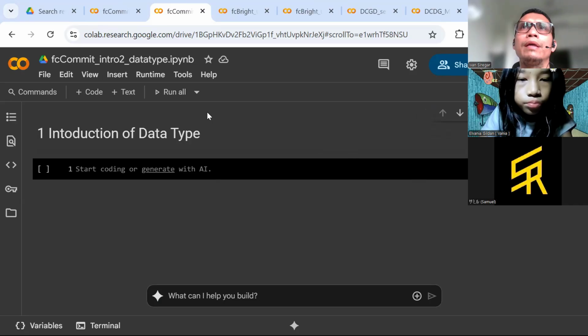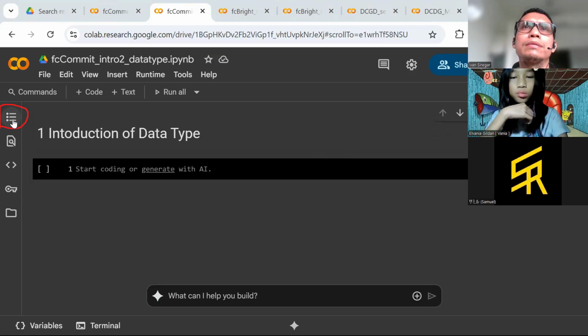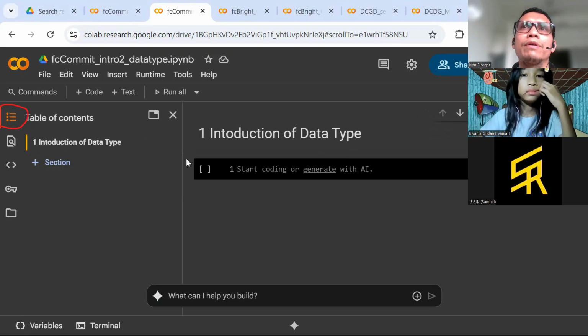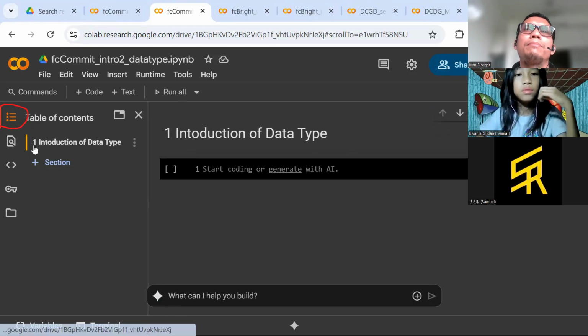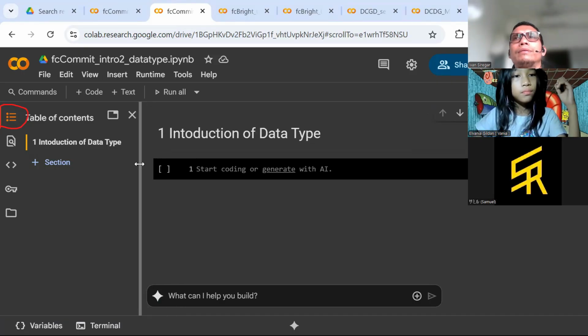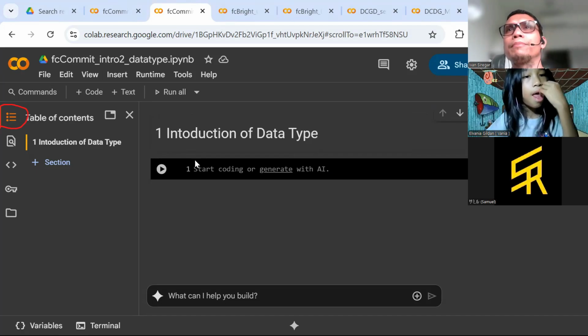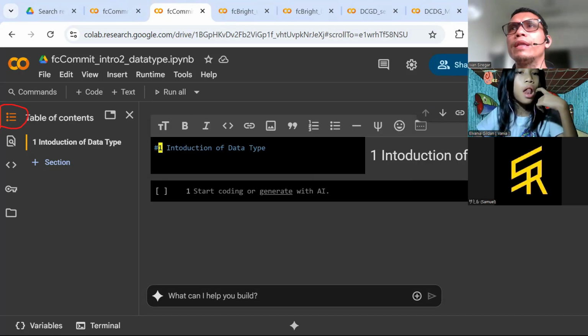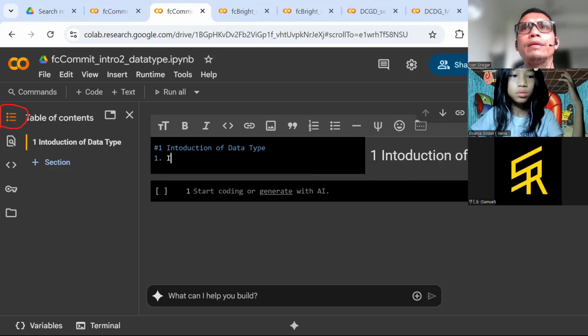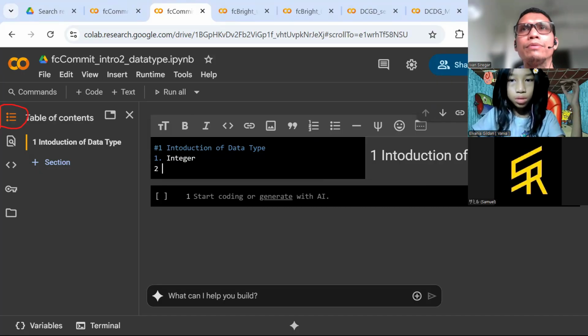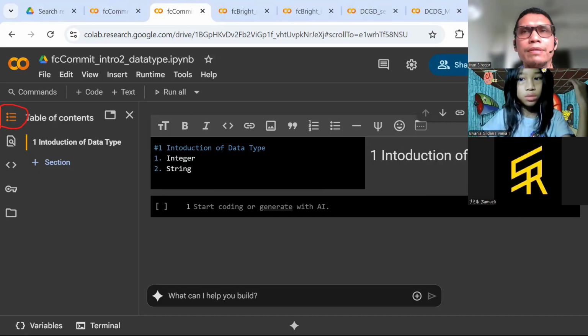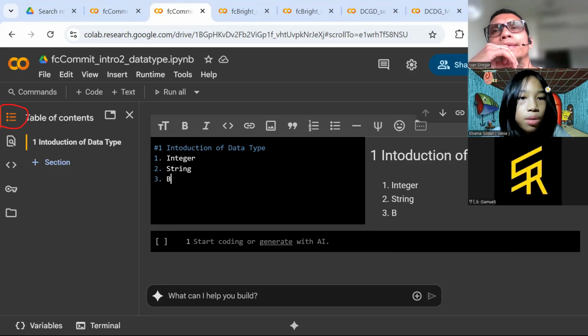Okay, and then you can extend this. You click this, so you're going to have an expanded panel on the left. Introduction to data type. You can update this so that data type number one is the integer, number two is the string, and number three is the integer, string, I'm sorry.